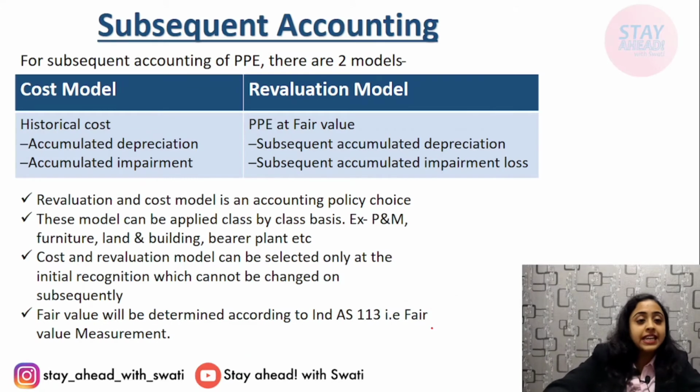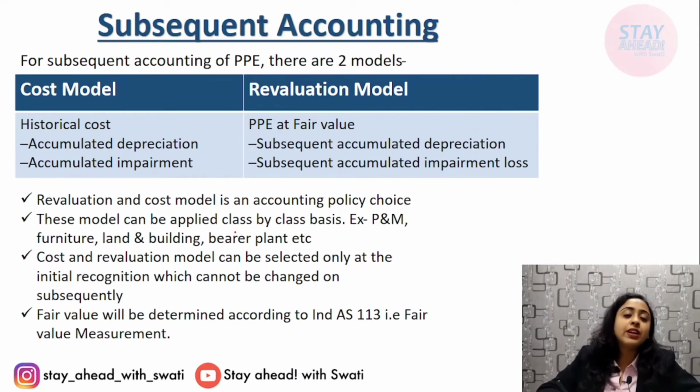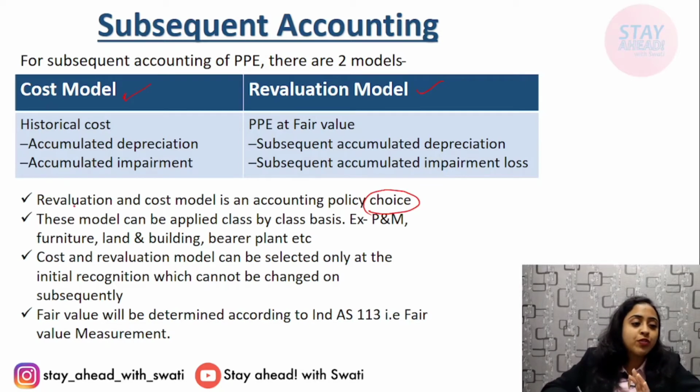Okay. Next comes subsequent accounting, the accounting that is done henceforth. Okay, after initial recognition, there are 2 models, either cost model or revaluation model. Firstly, it is a choice. Okay, it is a choice. Whether you opt for revaluation or cost model, this is a choice for the entity.